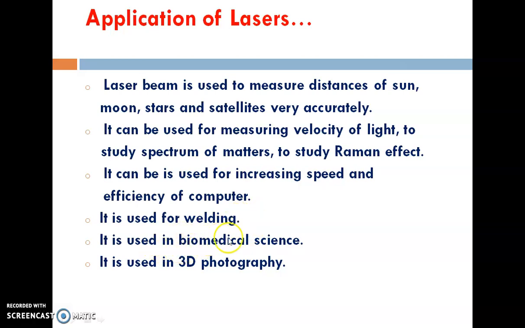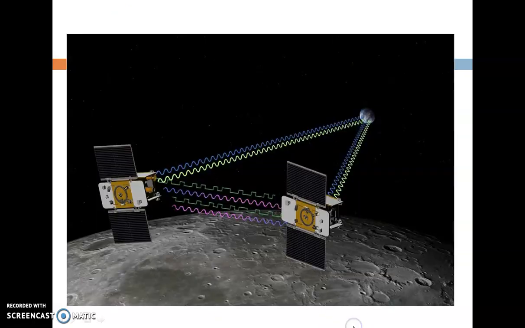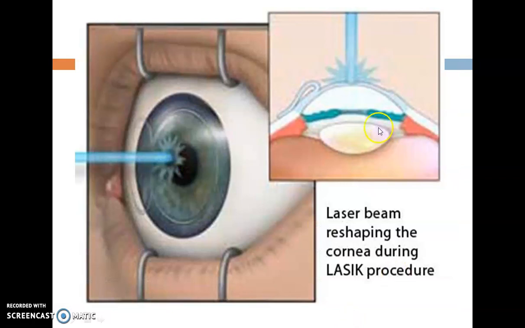It is used in biomedical science. In surgery, lasers are used. Laser surgery is possible, and it is also used in 3D photography and in printers. Laser printers are also available using laser techniques. This application is used in the measurement from one planet to another planet, and very accurate measurements can be made using laser.